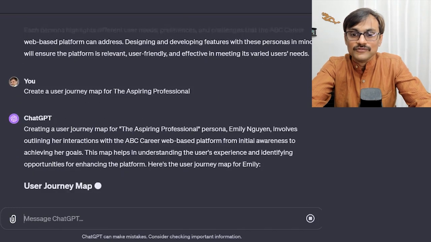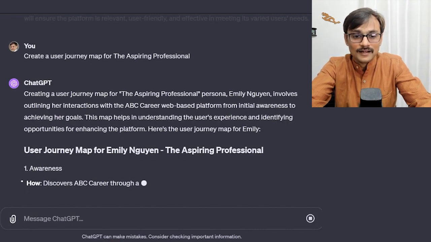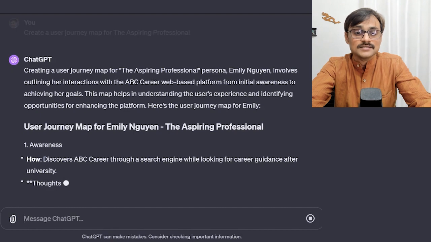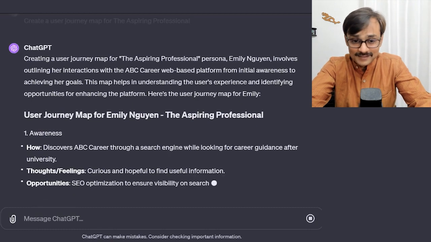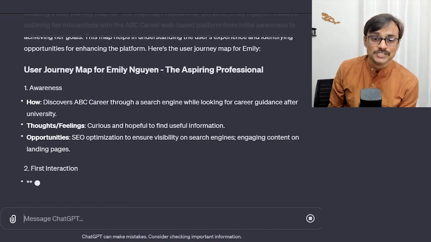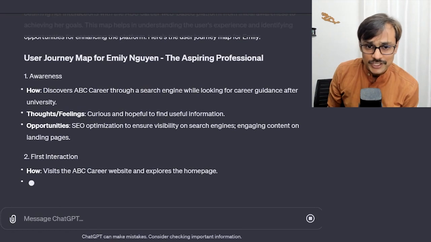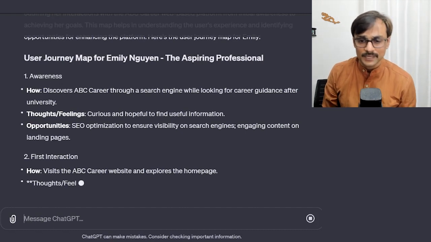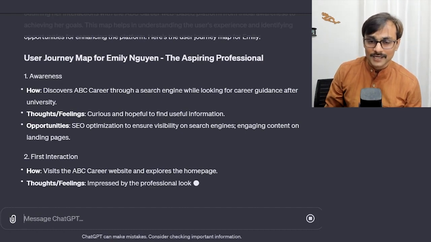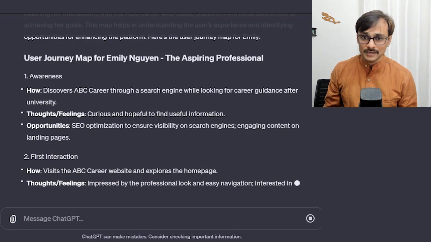So creating a user journey map for a persona involves outlining the interactions. How they discover, awareness, search engine, okay, first step. Thoughts and feelings, okay, empathy mapping at that particular step. Great, so we get possible journey steps which a particular user persona will go through. If you are using Agile, we can focus on user persona, user journey map, and user stories, and keep enhancing these things in our system. So pretty advanced, insightful inputs.